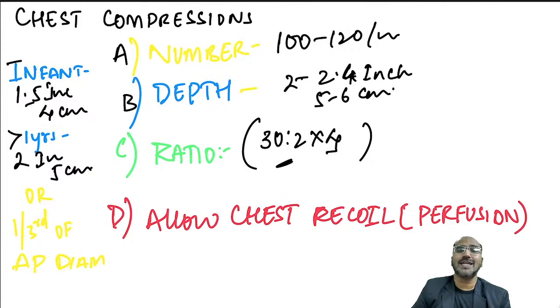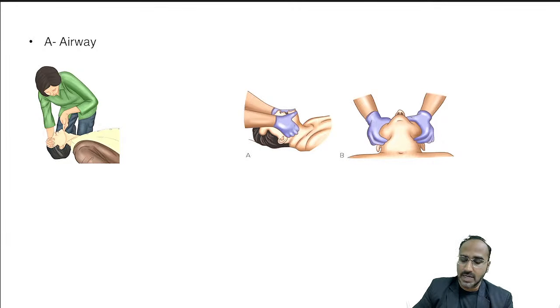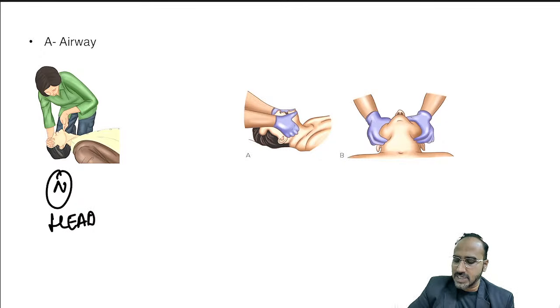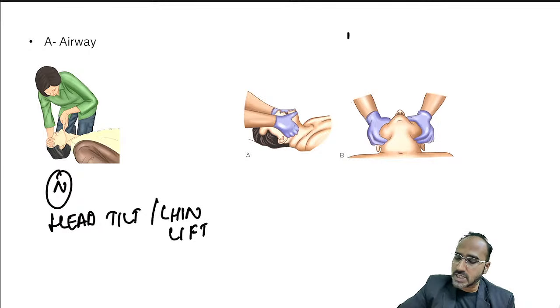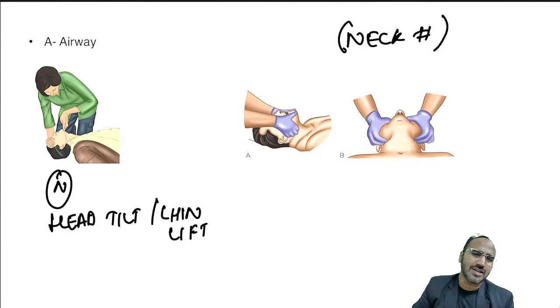After completing your compressions, you need to open the airway. In any normal person, you open the airway with the help of head tilt and chin lift. Whereas in the case where you are suspecting any neck injury or any fracture, how will you open the airway? You open the airway with the help of jaw thrust. That is also very important.